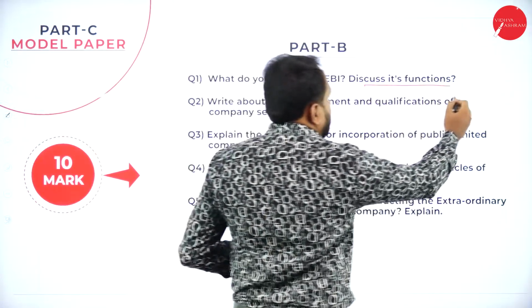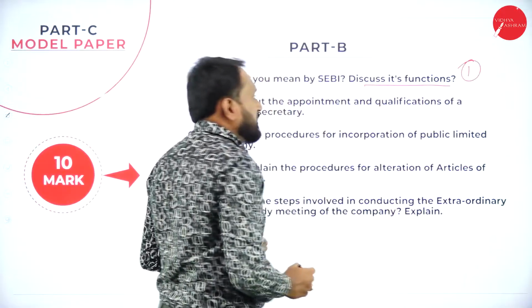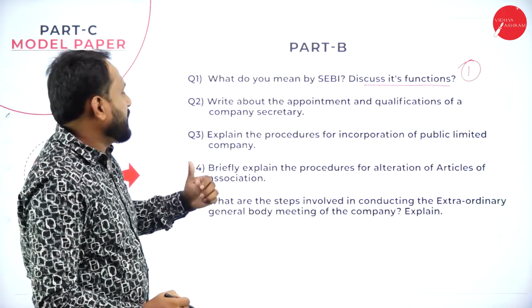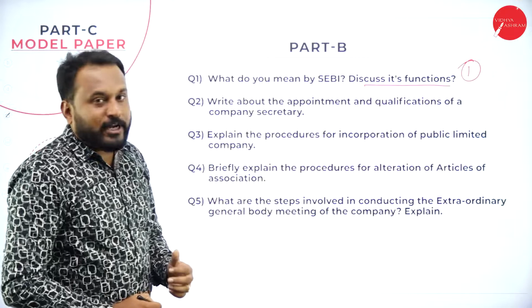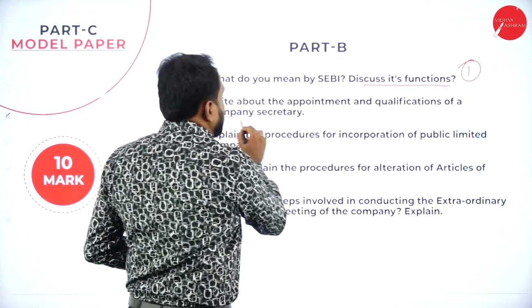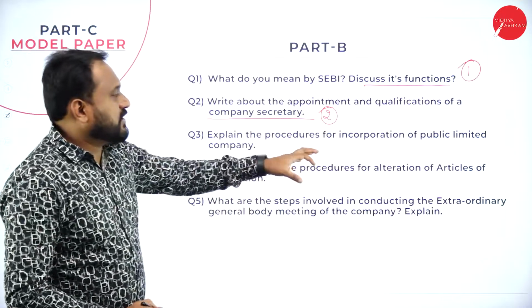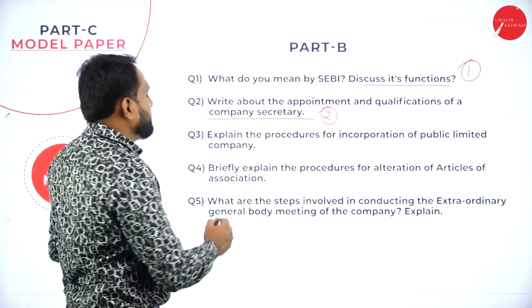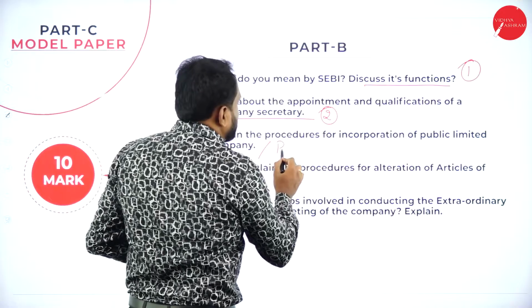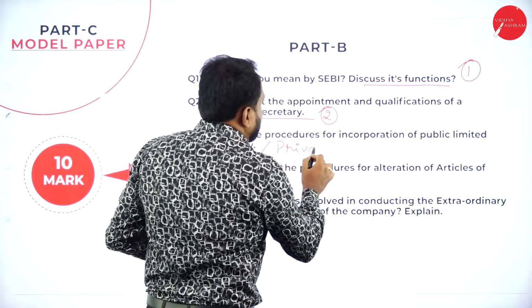You are supposed to go. This is the first chapter itself, that is the Companies Act, where you will get a question. Write about the appointment and qualification of a company secretary. It's a second chapter. Explain the procedure for incorporation of public limited company. You can also get a question called for a private company, what exactly it is.